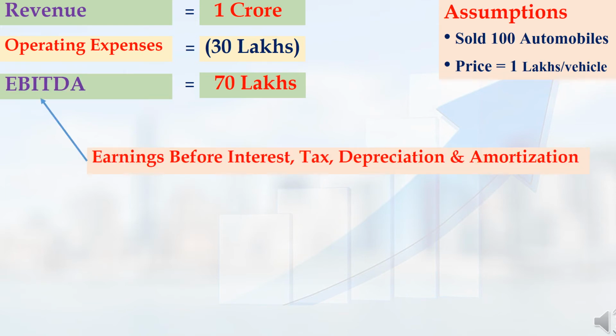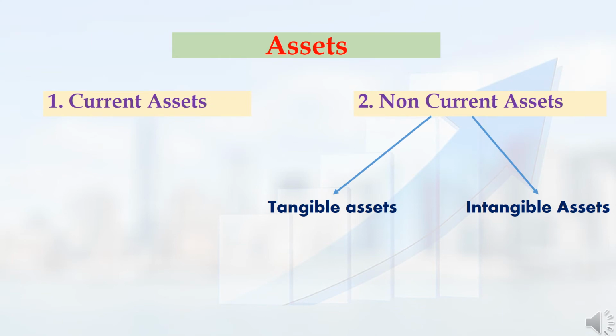When operating expense is deducted from the revenue, that balance amount is called EBITDA. EBITDA is nothing but earnings before interest, tax, depreciation and amortization. That is, EBITDA is the earnings of a company before deducting loan interest, tax amount, depreciation amount of machineries and amortization value. Now we will see how depreciation and amortization value is calculated in companies.